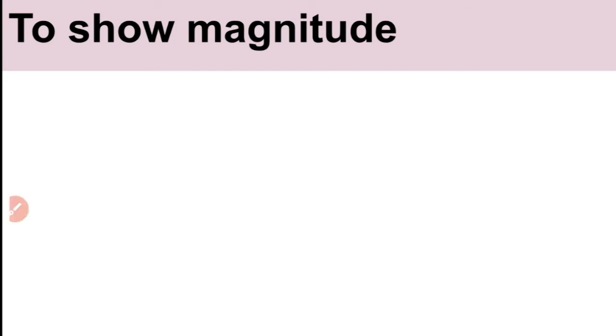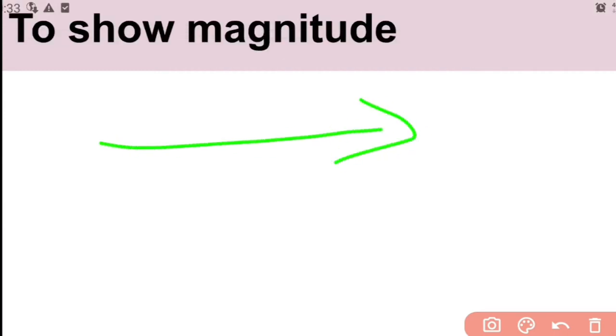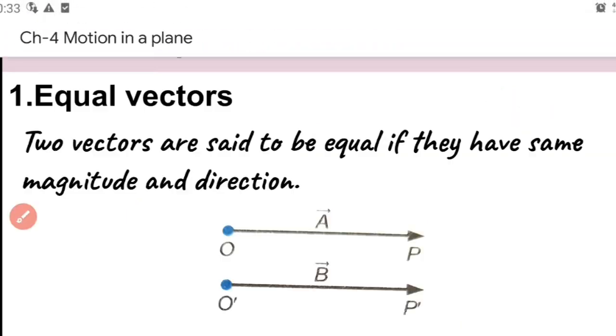To show magnitude, we can draw the length differently. This shows a vector of larger magnitude, and this shows a vector of smaller magnitude. You can show them in any direction. So this is how we represent vectors of different magnitude and different direction in the graphical method.